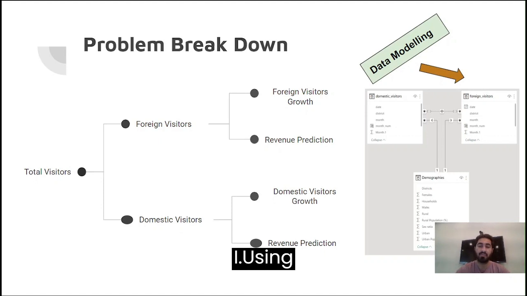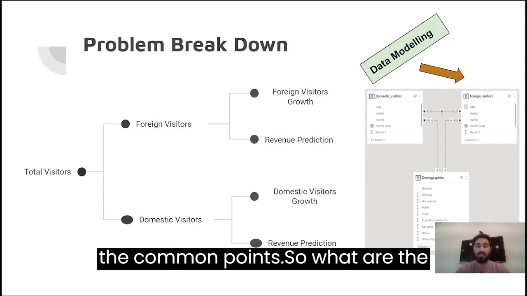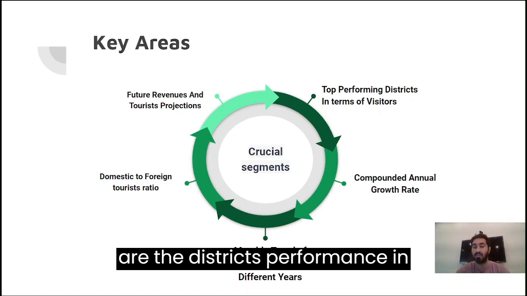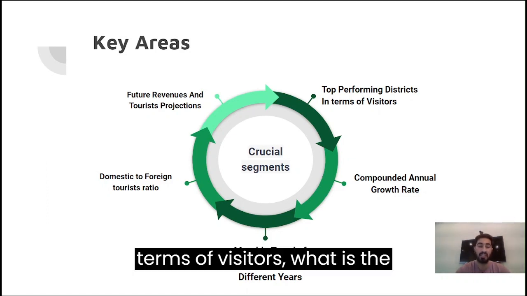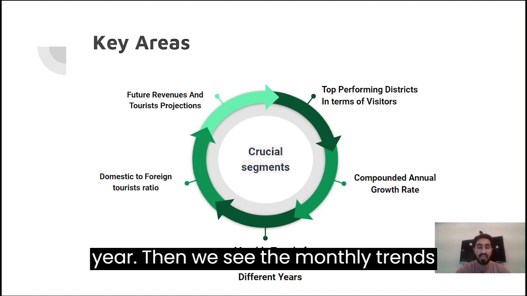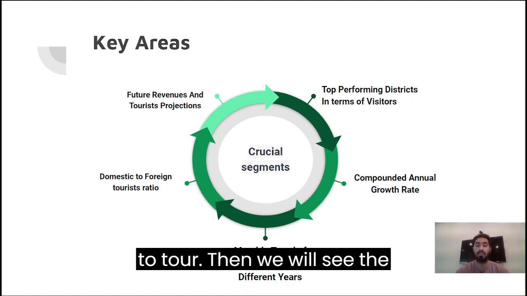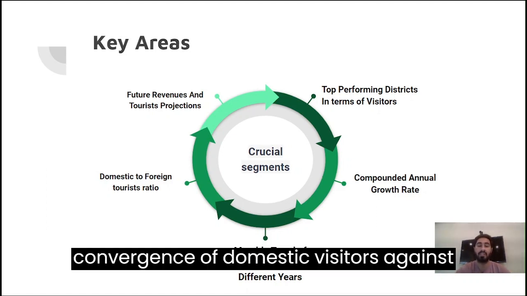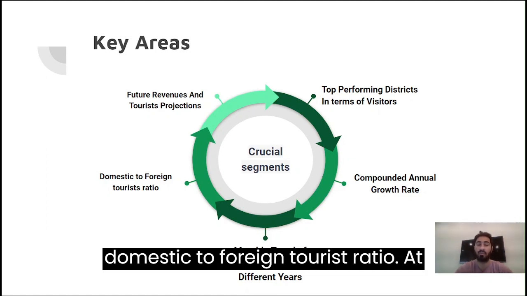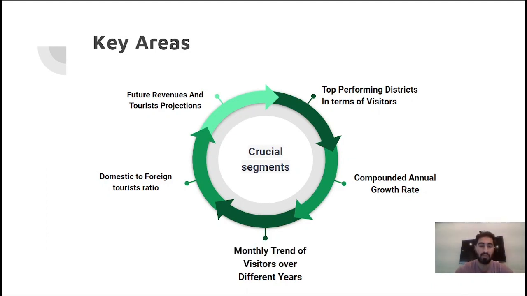Here is the data modeling which I have performed in Power BI using the modeling tool, and I joined the tables through the common points. So, what are the key crucial areas? The crucial areas are the districts' performance in terms of visitors, and the compounded annual growth rate year by year. Then we see the monthly trends over different years regarding domestic visitors and foreign visitors. Then we will see the convergence of domestic visitors against foreign visitors and study the domestic to foreign tourist ratio. At the end, we are going to see the future revenues and tourist projections.